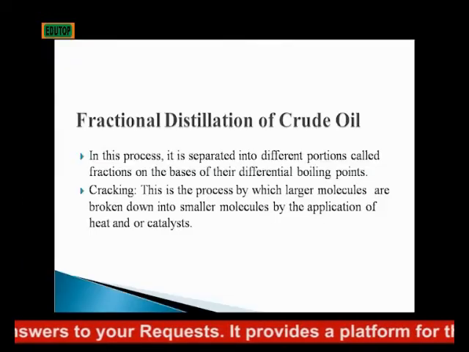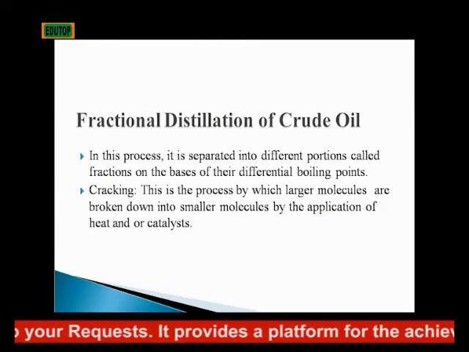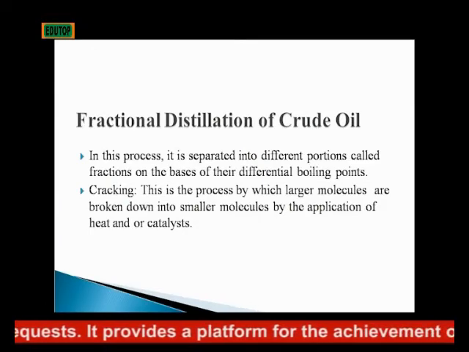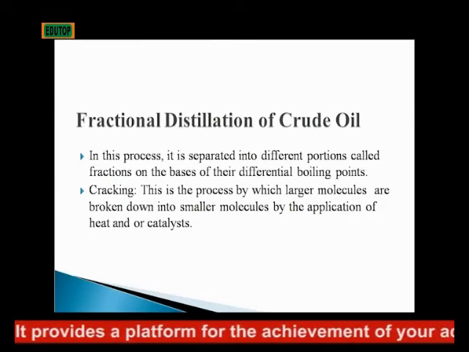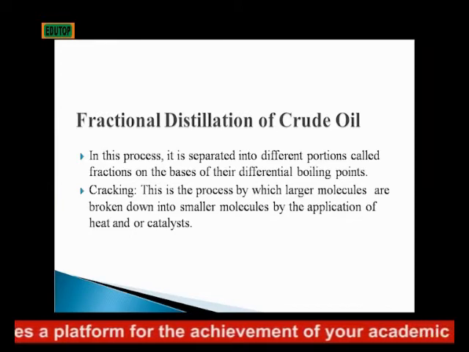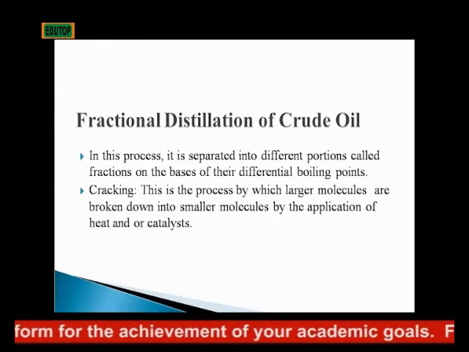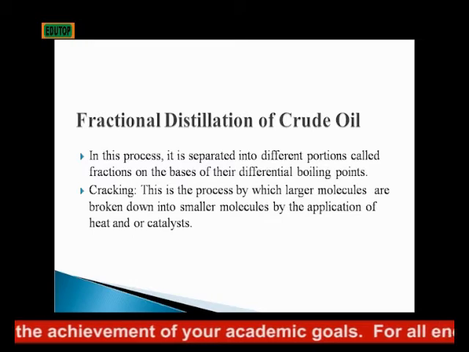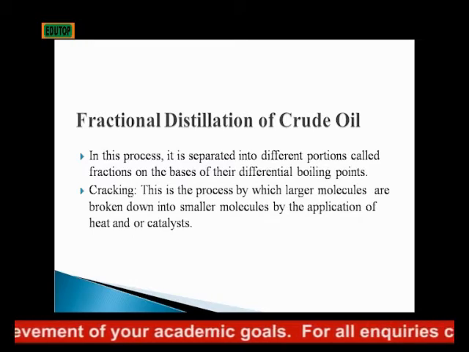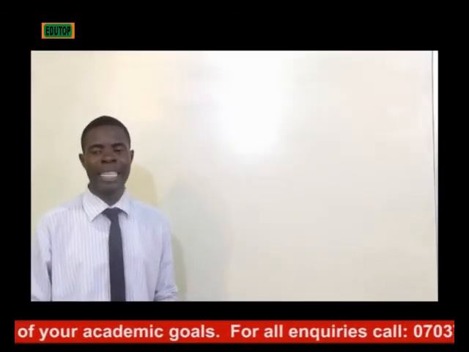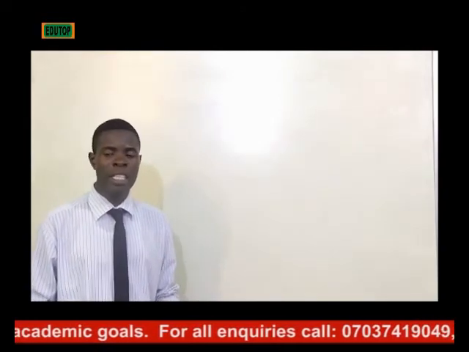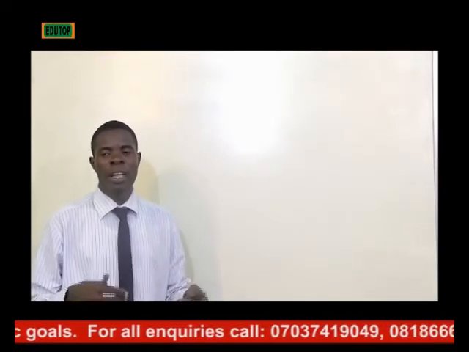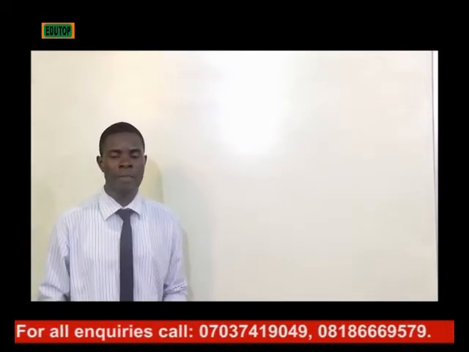Cracking. What do you understand by cracking? This is the process by which larger molecules are broken down into smaller molecules by the application of heat or catalysts. That means application of heat and catalyst can be involved. Application of heat can be involved, or catalyst alone can be involved.